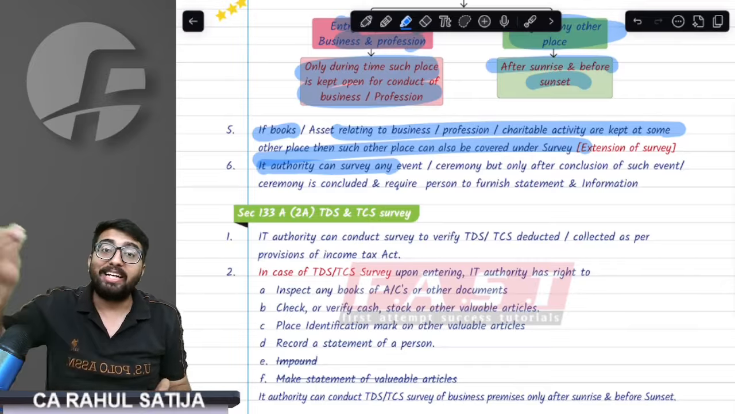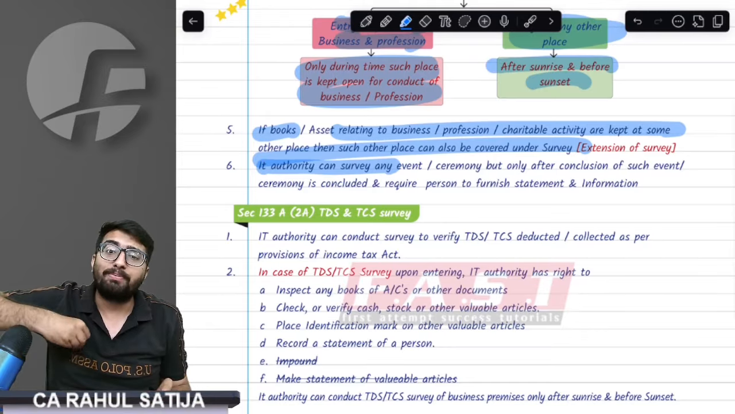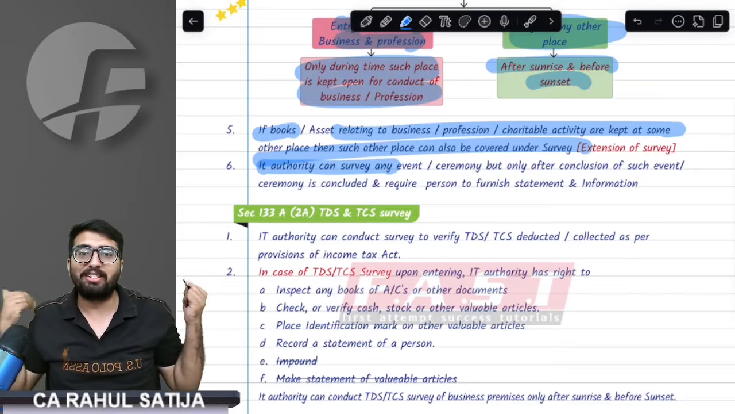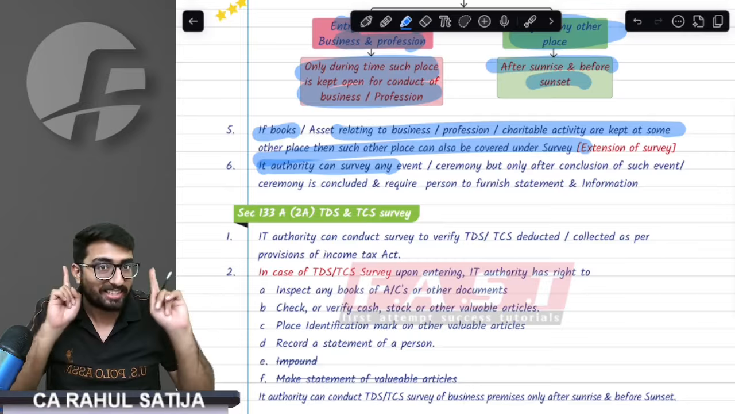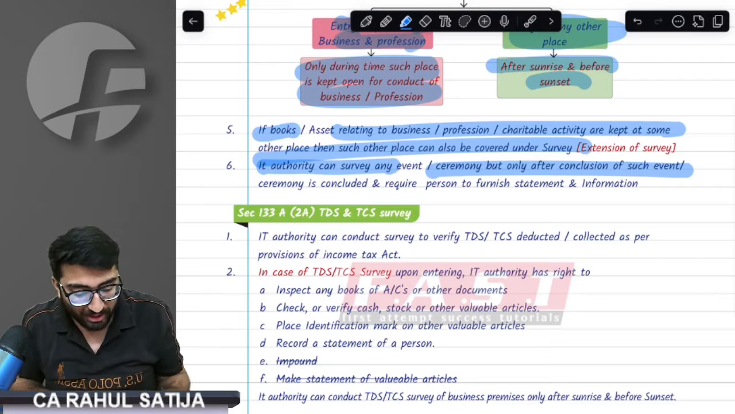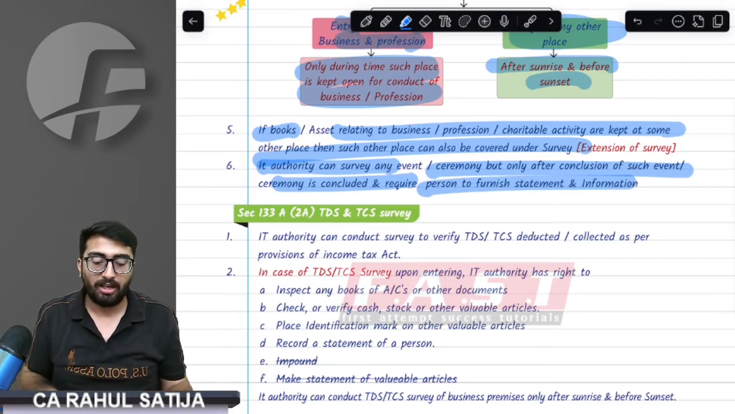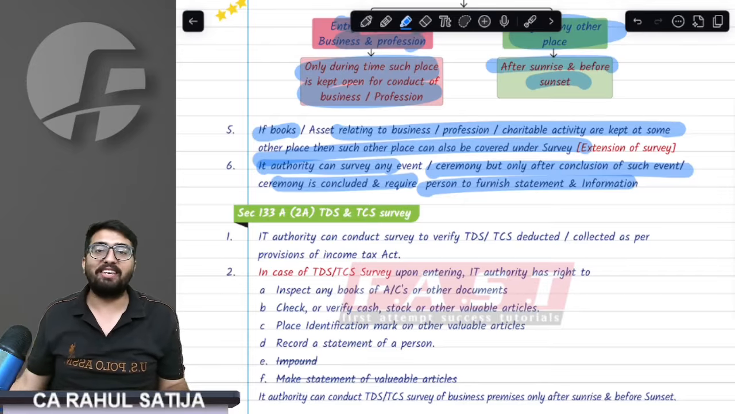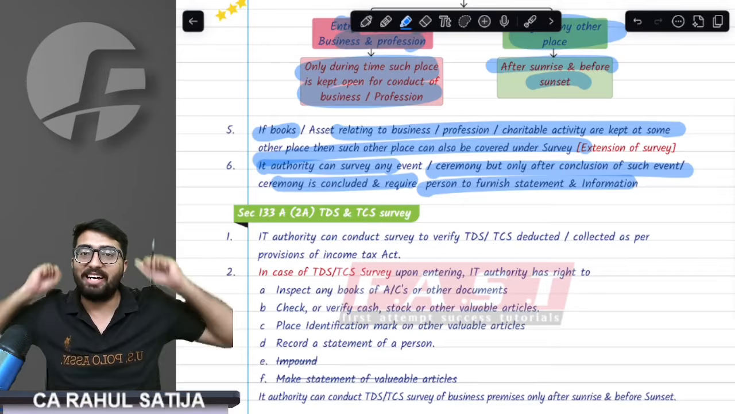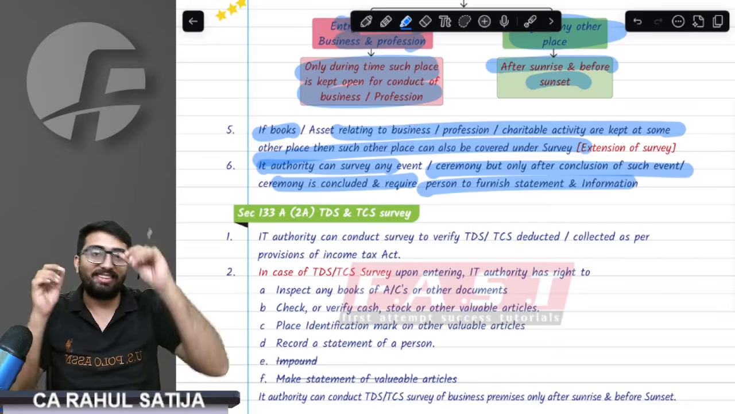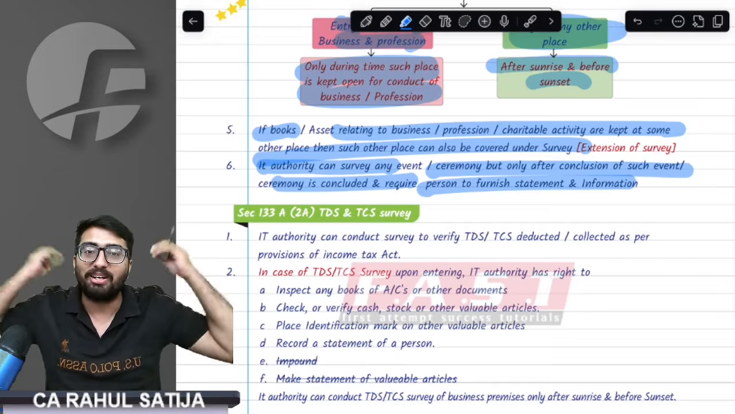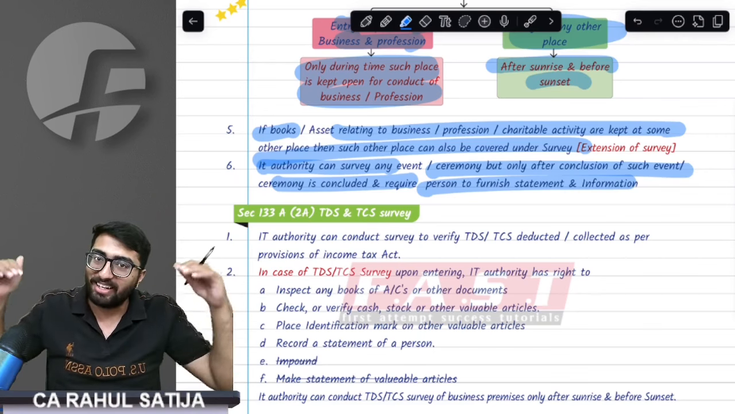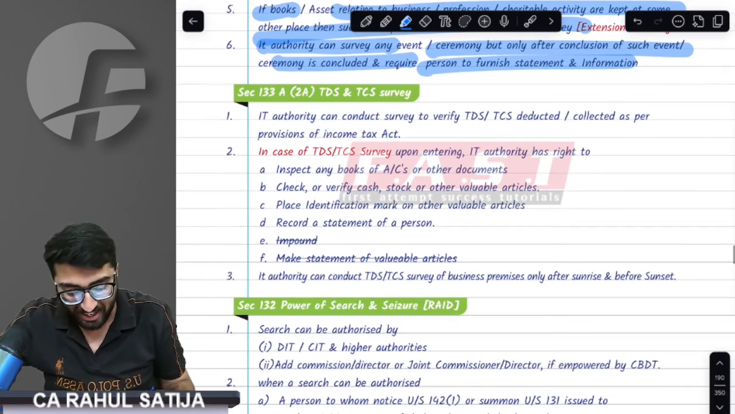Remember, if IT authority want to do survey at a ceremony, for example, in my marriage, can they do? Provision says yes, they can do, but only after the conclusion of the event. That means whenever I am done with that Varmala, whenever I am done with that Sindoor, my wife will be done with Sindoor, Mangal Sutra, everything would be done. Then only after that they can do the survey.